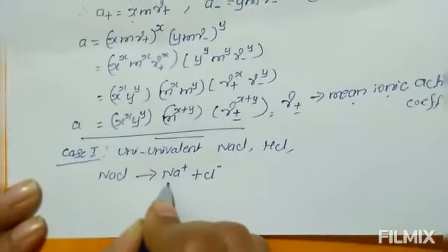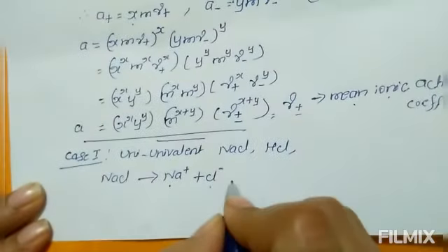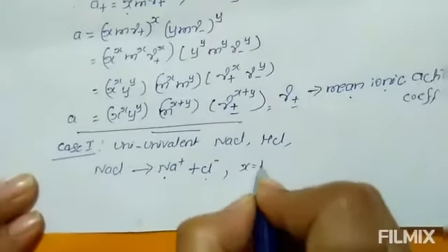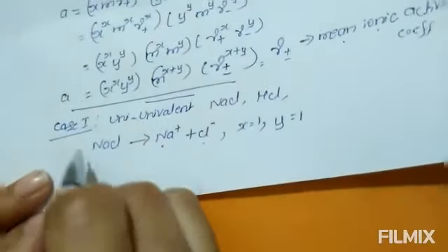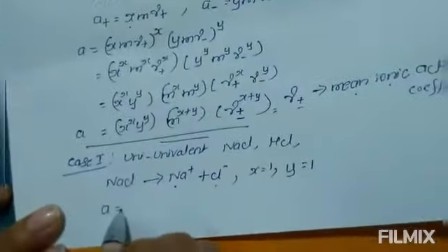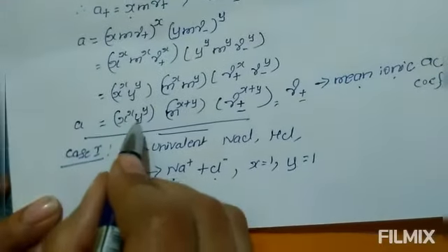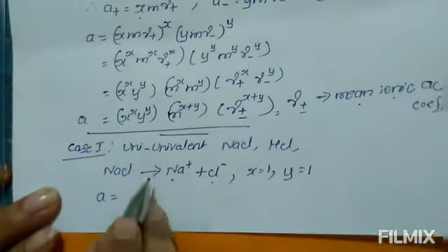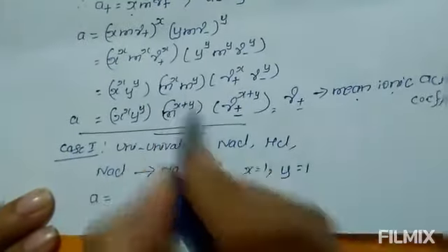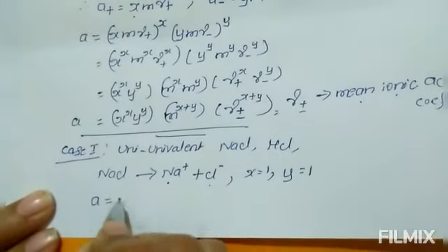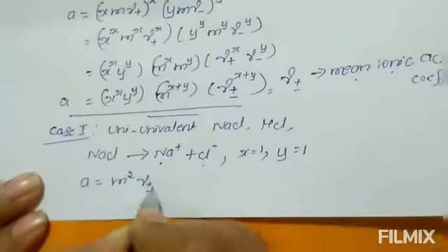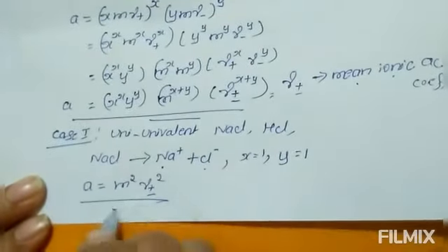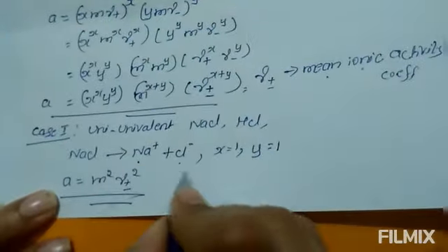Here x equals 1 and y equals 1. Therefore, activity of an electrolyte A equals x to the power of 1, y to the power of 1, then M to the power of x plus y, which is 1 plus 1, 2. That is M square into gamma plus minus square. Okay. Second, case 2.